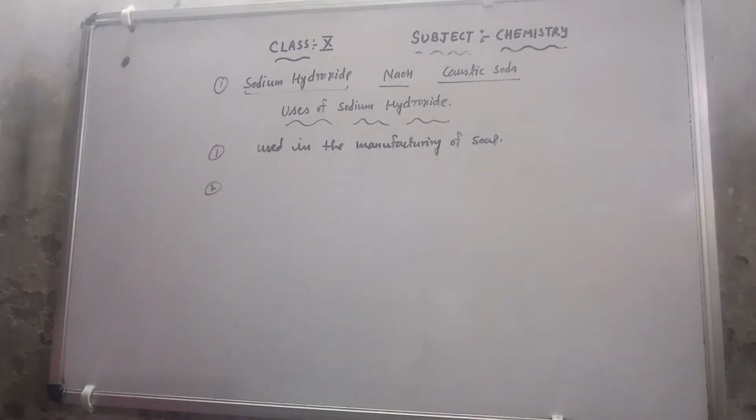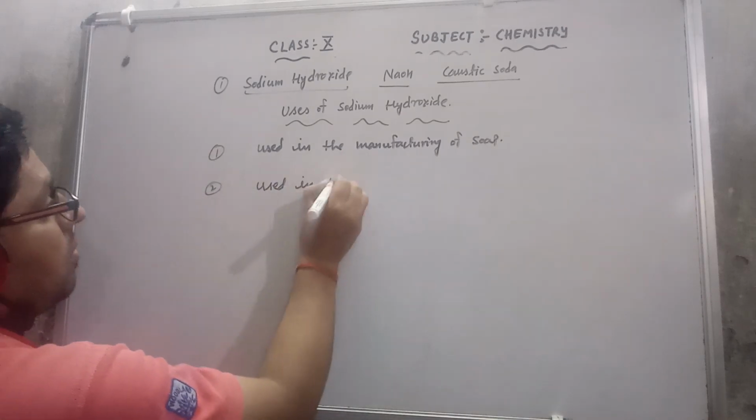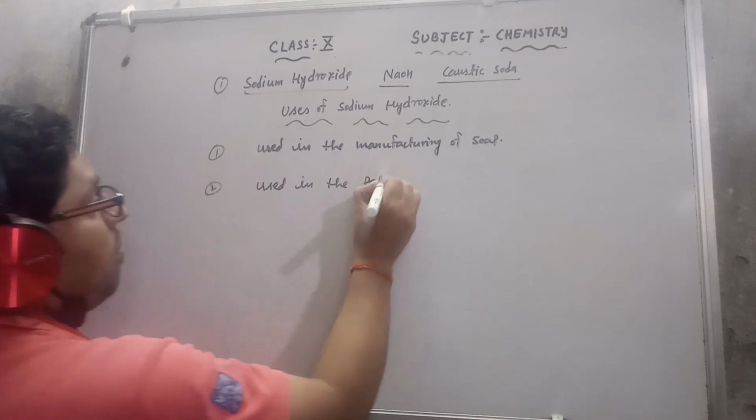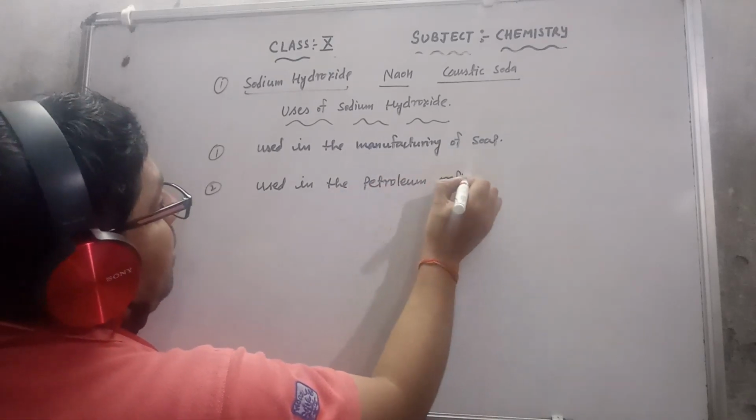Second, it is used in petroleum refining.